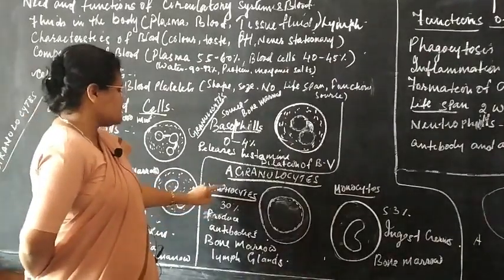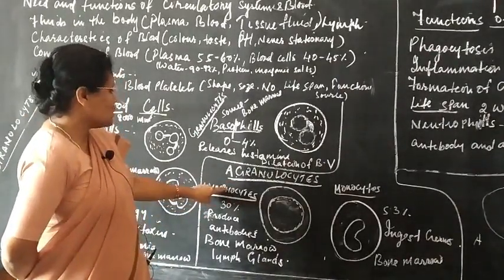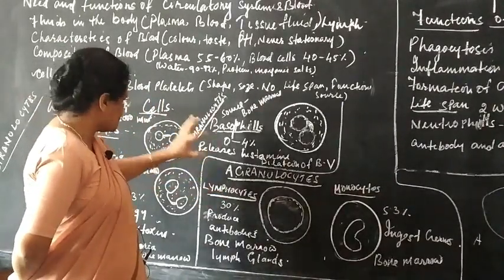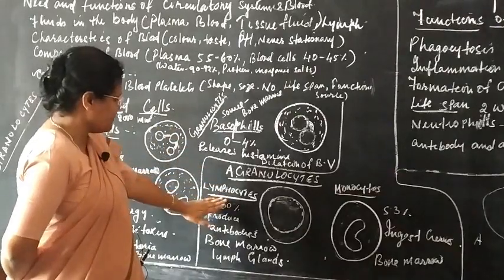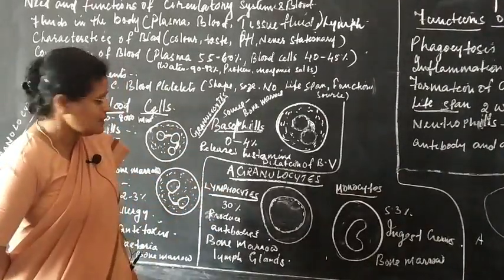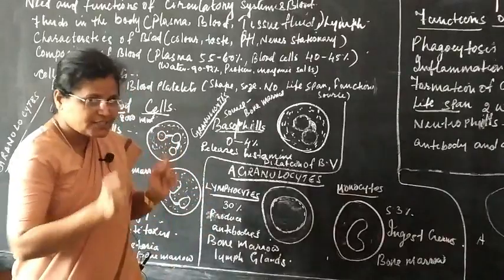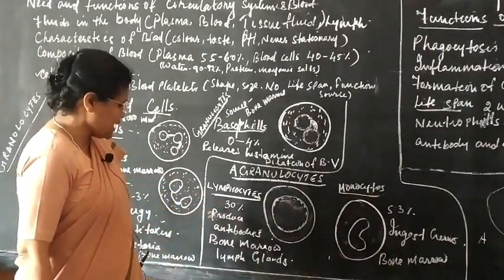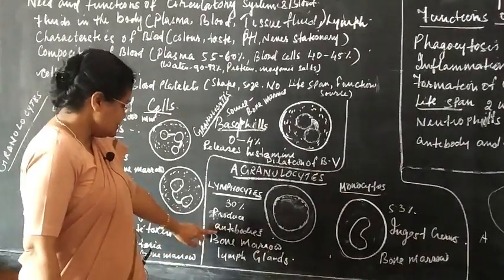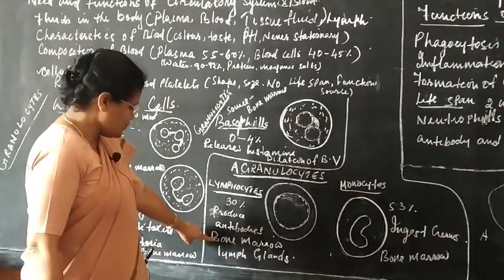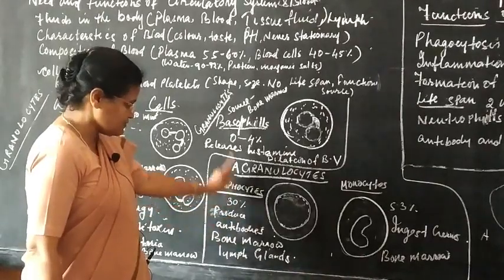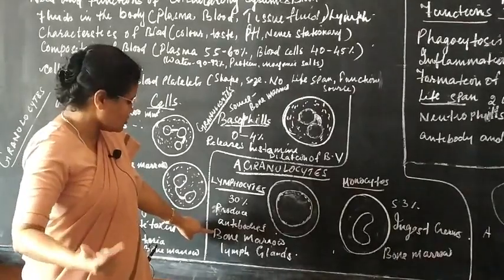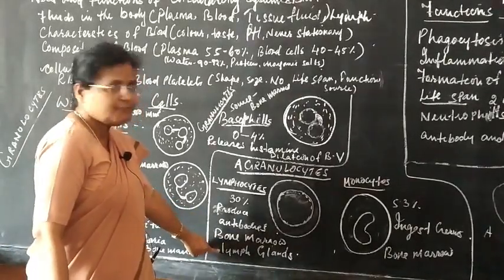Now, lymphocytes comprise 30% of your WBC, which means 30% of the total WBC is made up of lymphocytes. That is the number. And what is its function? I will tell you a little bit of detail about its function. Its function is to produce antibody. Where is it produced? The lymphocytes of the WBC are produced from bone marrow, the source where they are prepared, bone marrow and lymph glands.